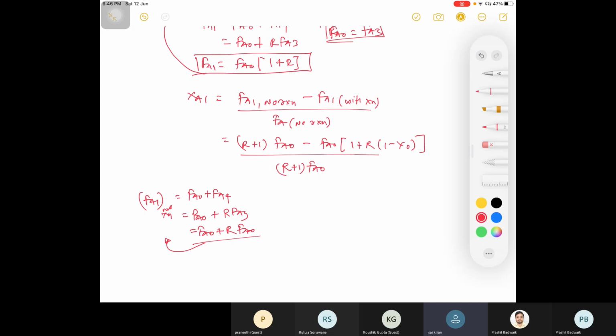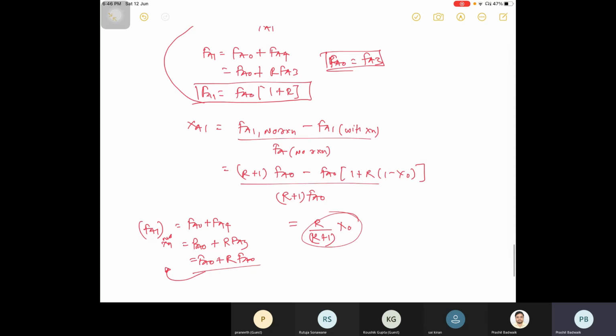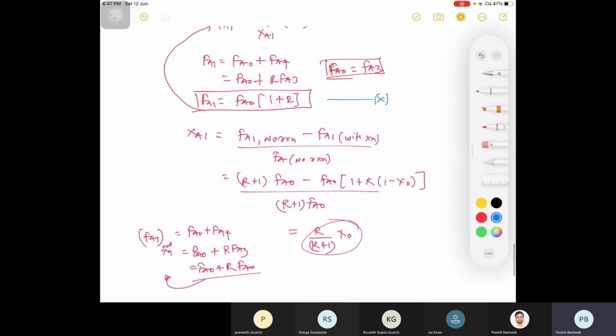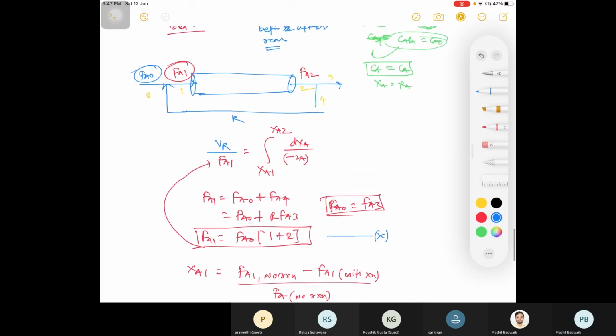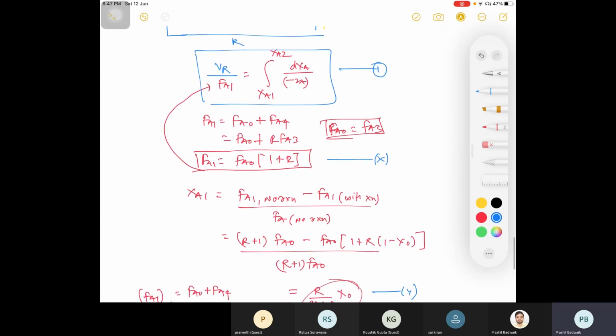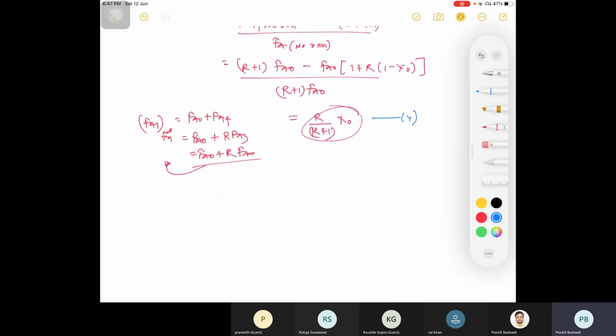R x naught by 1 plus R, right? So R x naught divided by 1 plus R. That is your R upon R plus 1 into your x naught, right? Please substitute these values. I'll write equation x and equation y in the design equation here. Please tell me what is your final expression.